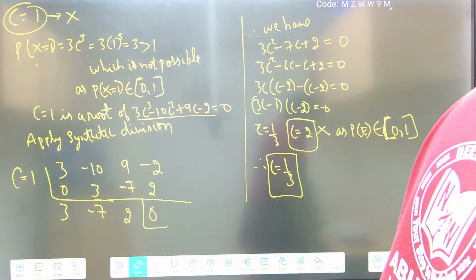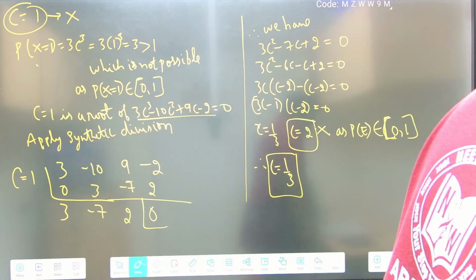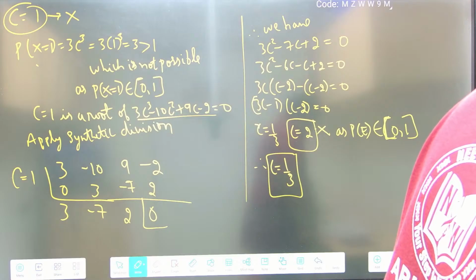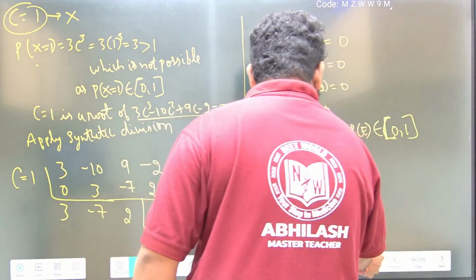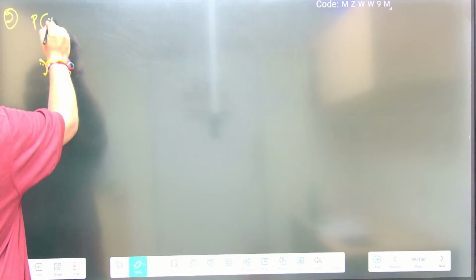What is the next question? They are asking us to find P of x less than 1. Next question is P of x less than 1. Second thing is P of x less than 1.